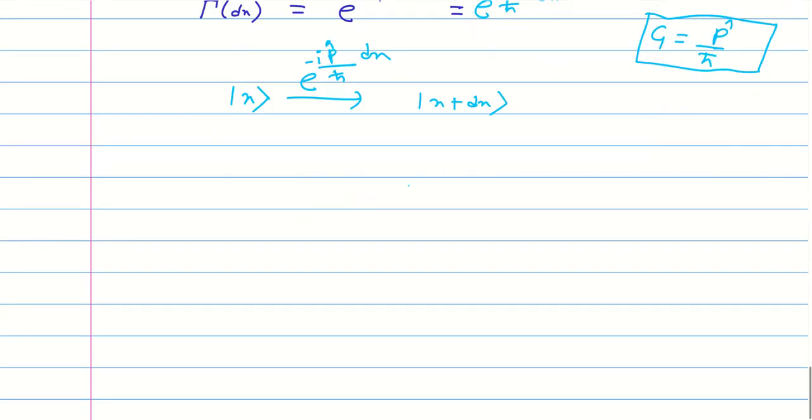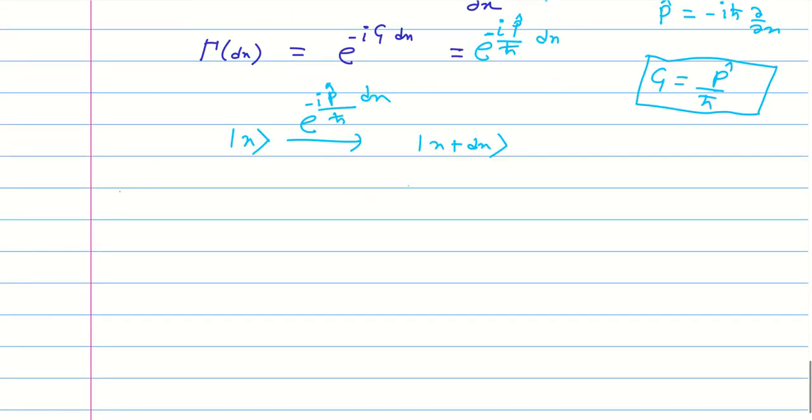So similarly, if you want to translate in time, let's suppose this is your psi at t equal to 0, it has this shape. You want to know how it looks at t equal to dt. So what you have to do?